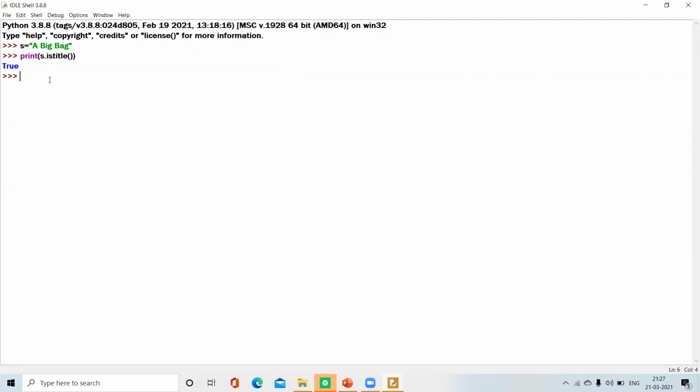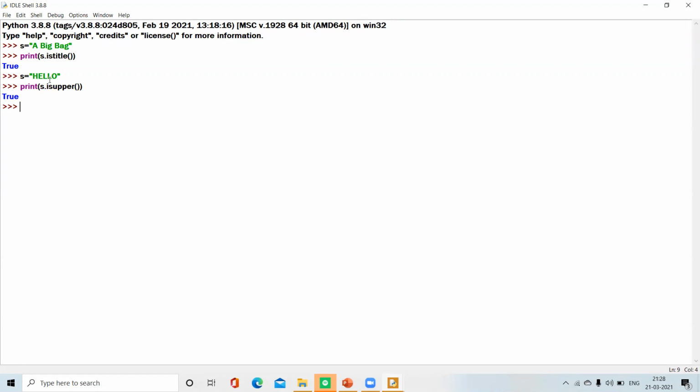Let's take another example. S equals "HELLO". When we are printing S dot isupper, we are getting true because every alphabet in the string S is upper case.